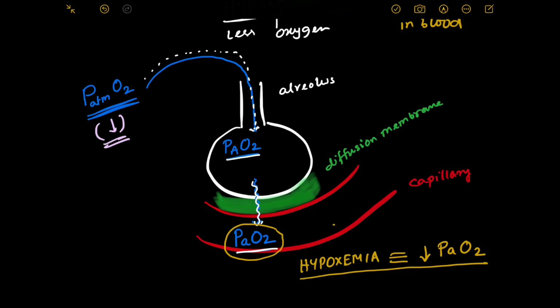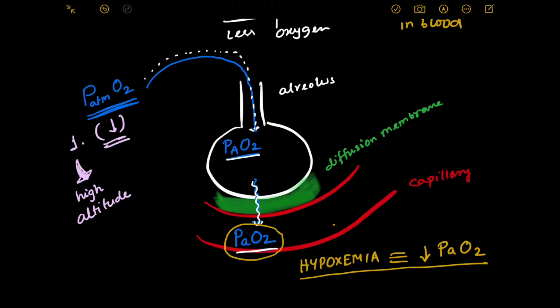So one cause can be decreased atmospheric pressure of oxygen, or decreased oxygen in the atmosphere. And that happens in high altitudes, in mountains, right?